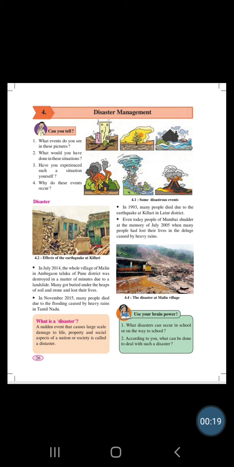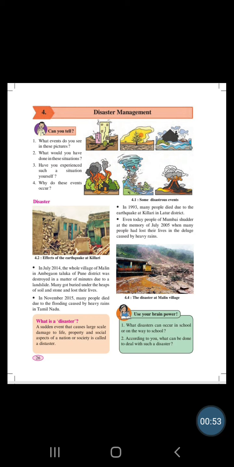What can you see in these pictures? You can see there are some cracking buildings, sunlight, floods, fires, extreme rain, volcanoes, and so on. One of the pictures shows you the effect of an earthquake at Killari. The second one shows there is so much water flowing, and due to that flood, the houses have flown away.